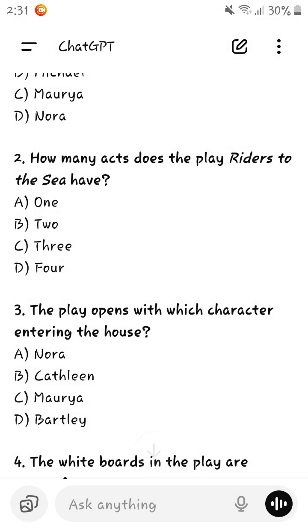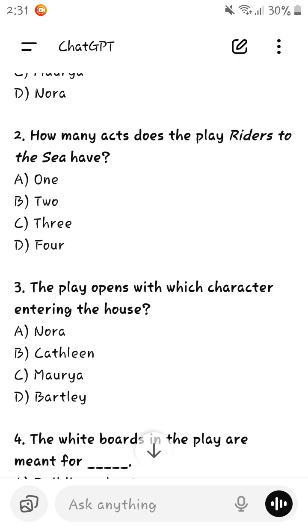The play opens with which character entering the house? In the options, it is written that she is Kathleen, but no, she is not Kathleen. She is Nora, who enters the house in the beginning of the play.